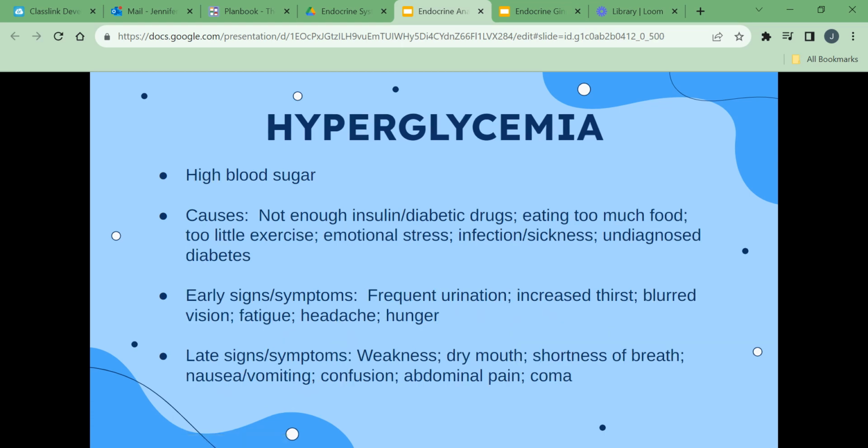Hyperglycemia is high blood sugar. Causes include not enough insulin or diabetic medications, eating too much food, too little exercise, emotional stress, infection or sickness, and undiagnosed diabetes. Early signs and symptoms are frequent urination, increased thirst, blurred vision, fatigue, headache, and hunger. Late signs and symptoms are weakness, dry mouth, shortness of breath, nausea, vomiting, confusion, abdominal pain, and coma.